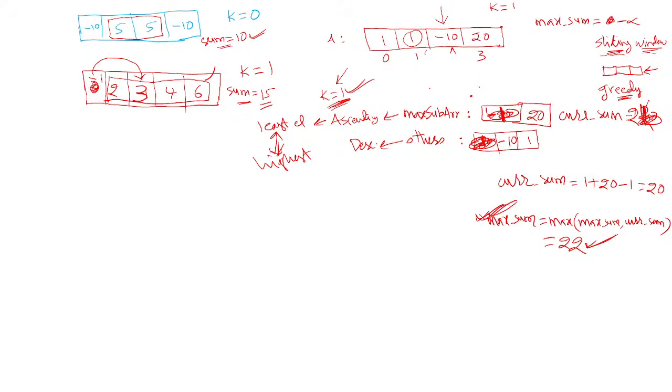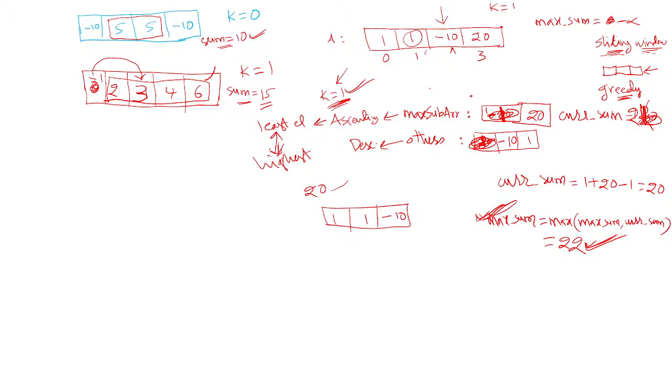Okay, so like this, if we work out, for the next element, 20 is the current window. That's it. Then the remaining elements are nothing but 1, 1 and minus 10. Swap possible? Not possible here. Maximum again 20 only. So then the maximum will not change, 22 only.